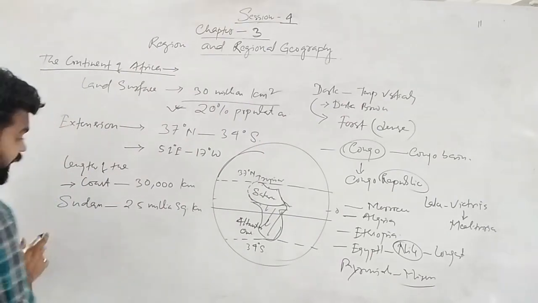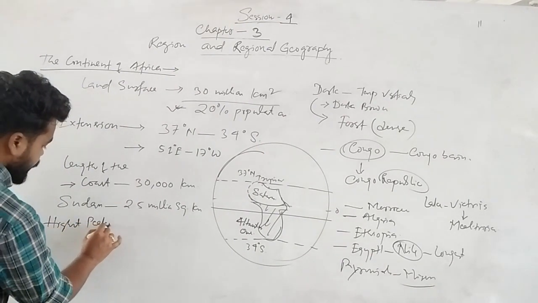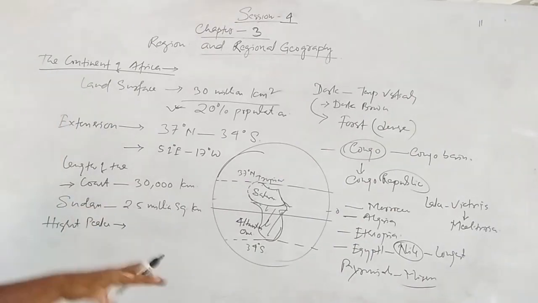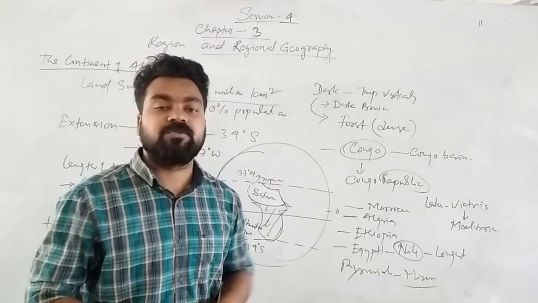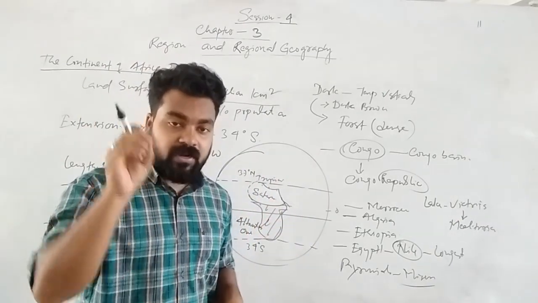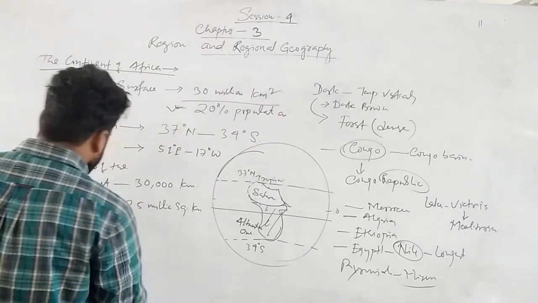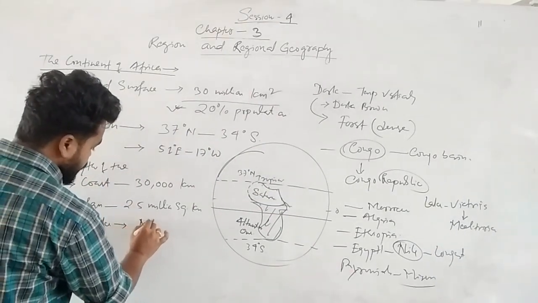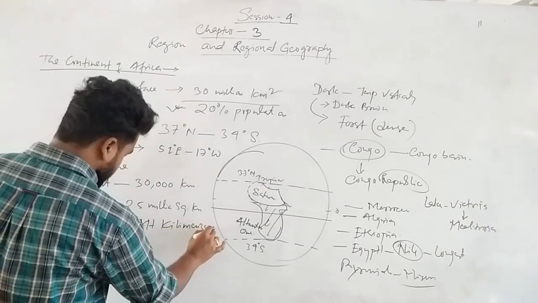Now we'll see the highest peak. I will show you the different mountains, peaks, countries, deserts, seas and mountain ranges. The highest peak is Mount Kilimanjaro.